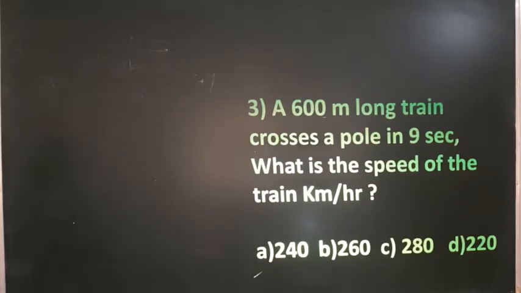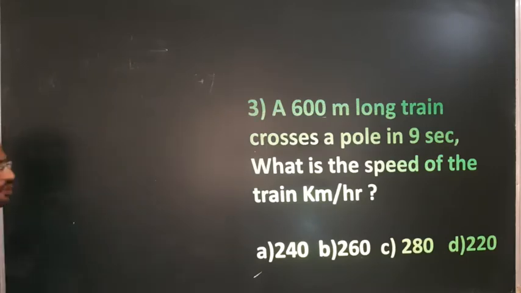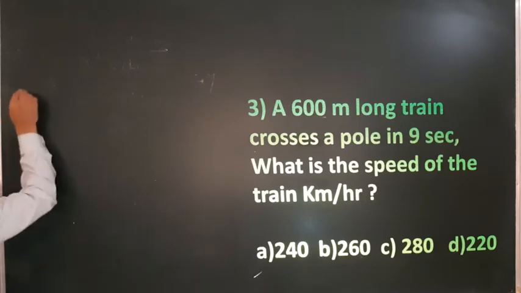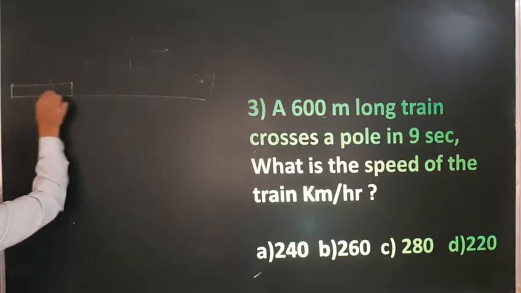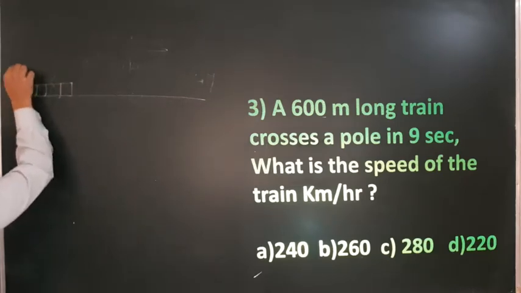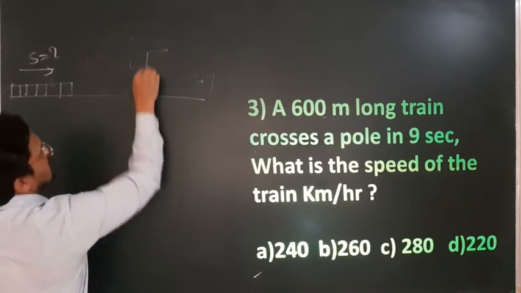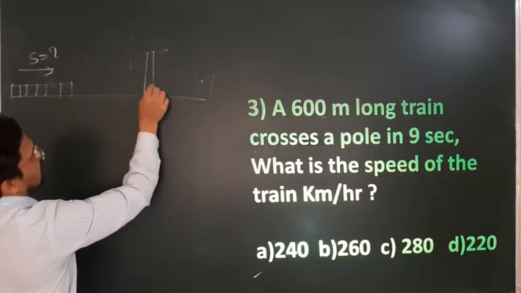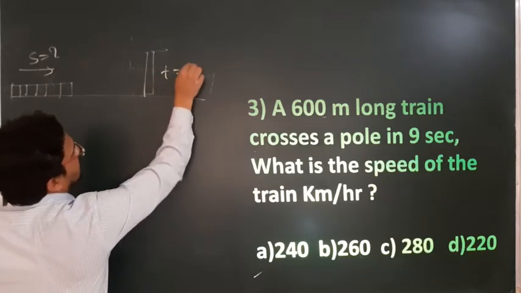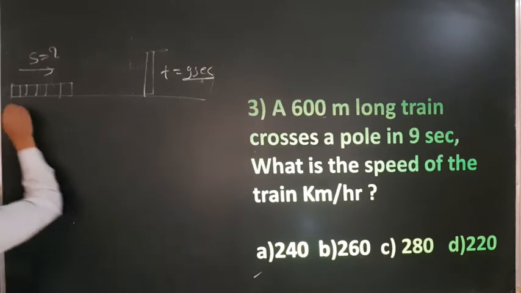Next one, question number 3. A 600 meter long train crosses a pole in 9 seconds. What is the speed of the train in kilometer per hour? So there is a train, and the train is moving. Suppose this is the train and that train has a speed that we have to calculate. There is a pole on the platform. The train crosses this pole in time 9 seconds. Then the length of the train is given as 600 meter.